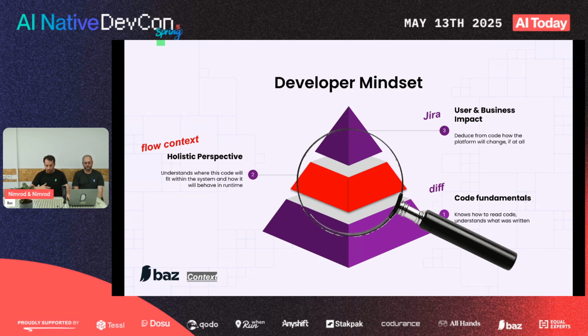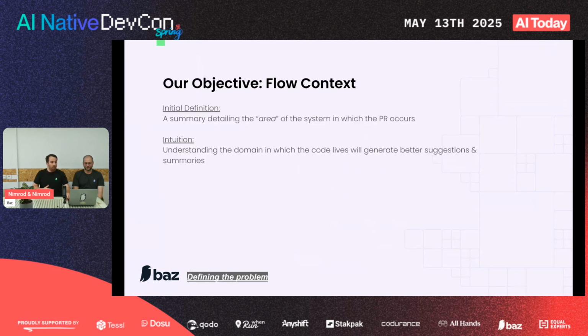So what is flow context or code-based memory? What we wanted to do is create a summary that defines what this piece of code does. In general terms, pretty holistic, what it does in total, because when we use that to review code, to summarize code, to do all the things that I listed before, we'll just do it better because we know what we're working on. So let's say XYZ is a parameter that you created in the PR, but it's also the name of your company. So it's not a typo, it's not a mistake. It makes sense to name that parameter by that name.